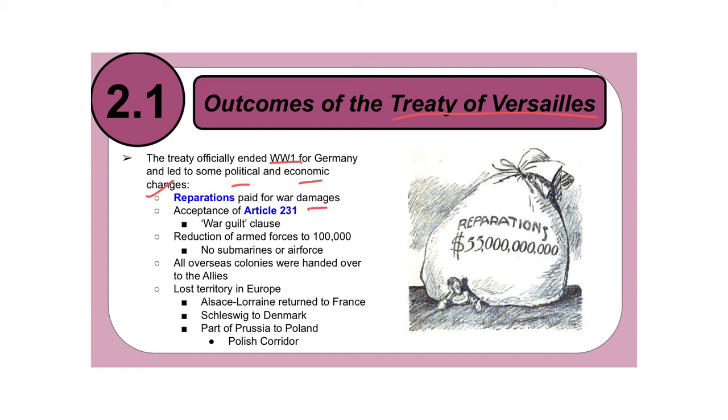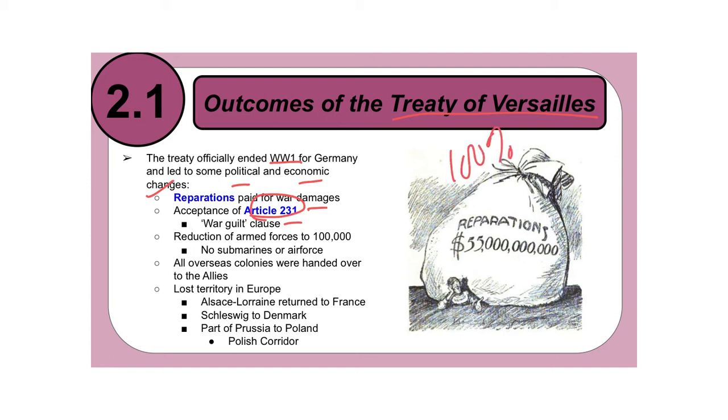Germany was required to accept Article 231 under the Treaty of Versailles, and that article was the War Guilt Clause. You do need to know that. Germany was forced to accept the Treaty of Versailles, which included this Article 231, and that article said that Germany was 100% responsible for World War I.